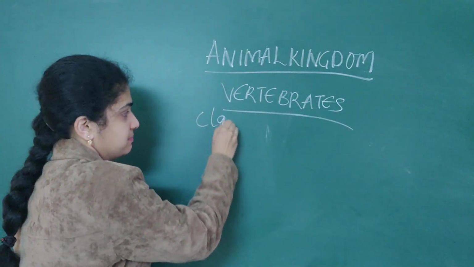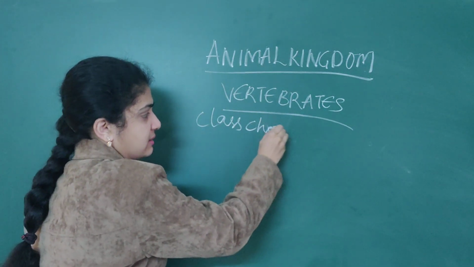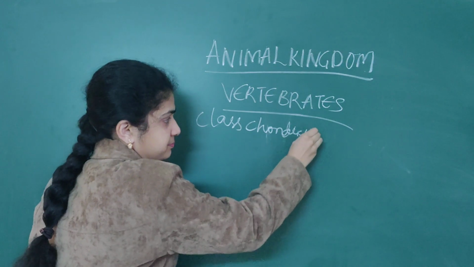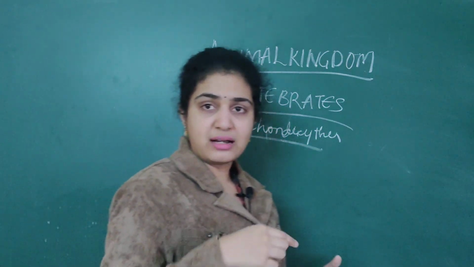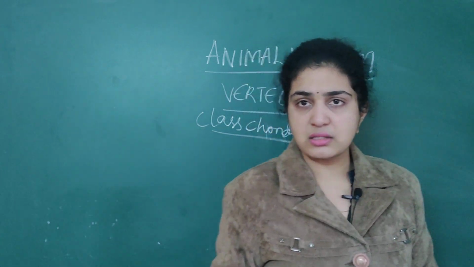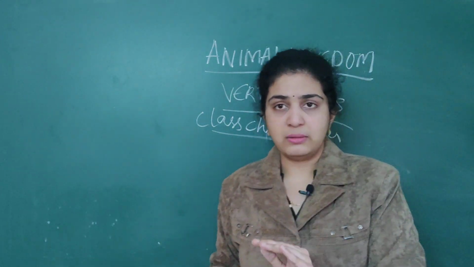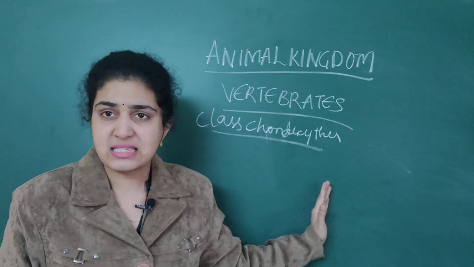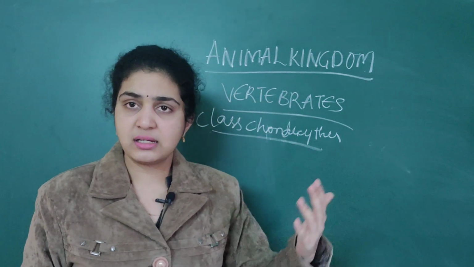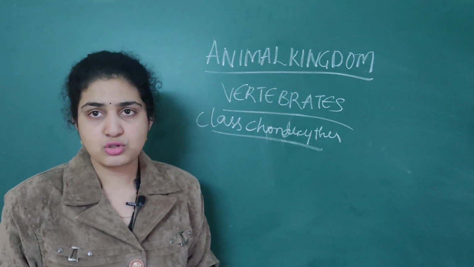So class chondrichthyes. I am slowly going with the topic so that you understand very clearly. I am going very slowly. Class chondrichthyes is classified under Pisces, which in turn is classified under Gnathostomata.